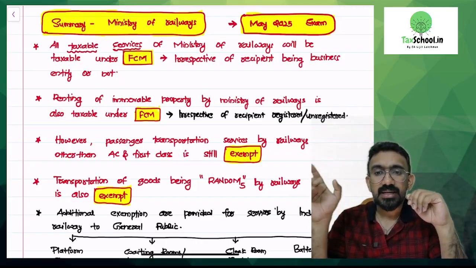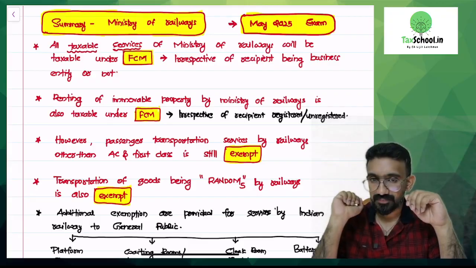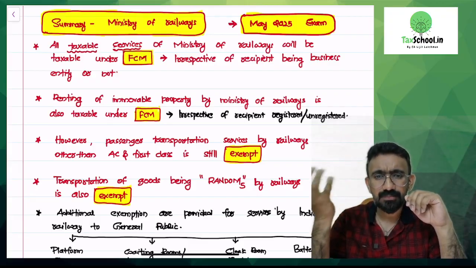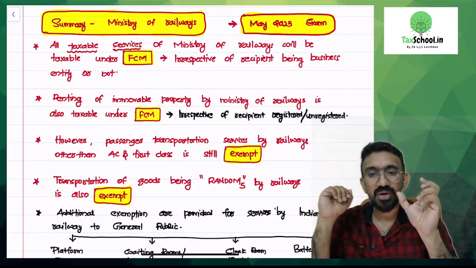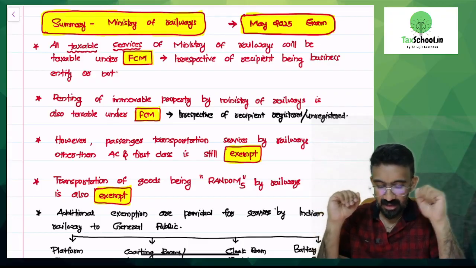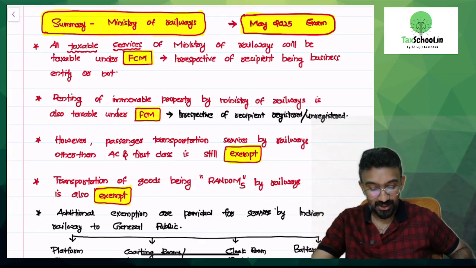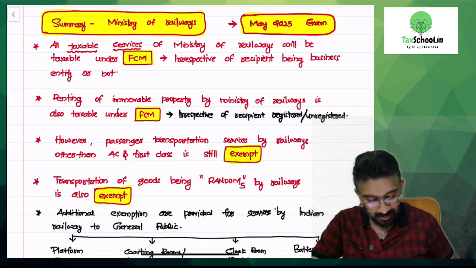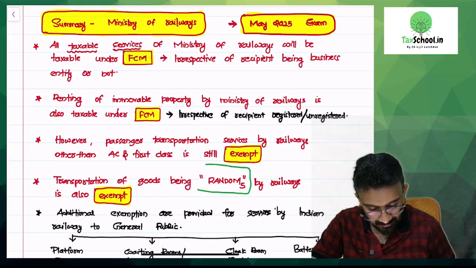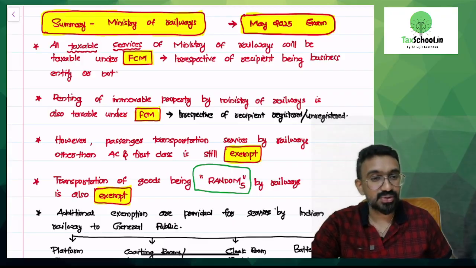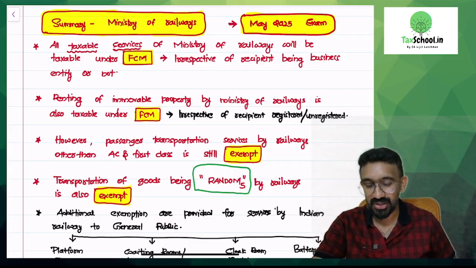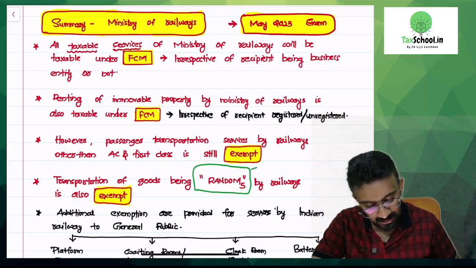Then next point, in transportation of goods, if you look at here, some goods if you transport, that is also going to be exempted, and I have a code word for that. It's called RANDOM 5. Now RANDOM 5 is something that I use in the classes. For those people who are not coming from my classes, I will explain what these products stand for. If you're from my classes, you should ideally be typing it in the chat box so that others would understand this. It includes these products, which is relief material,